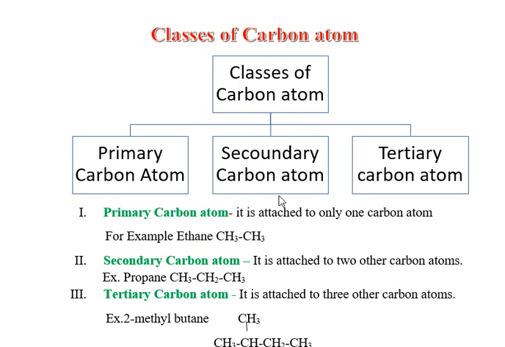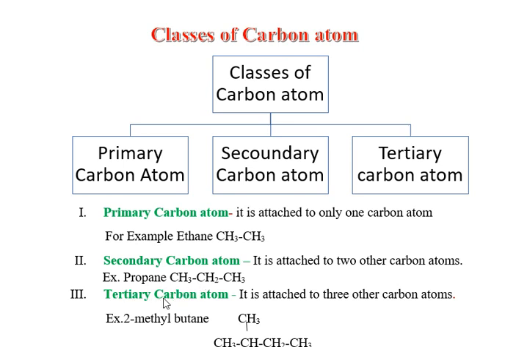In secondary carbon atom, it is attached to two other carbon atoms. Here you can see the CH2 is attached to the CH3 and second CH3. Therefore, this center CH2 of propane is the secondary carbon atom, whereas if you consider the first CH3, that is the primary carbon atom, as it is attached to only one carbon atom.